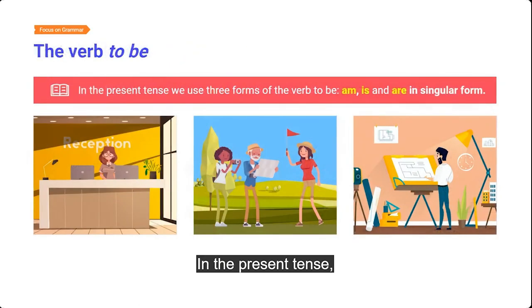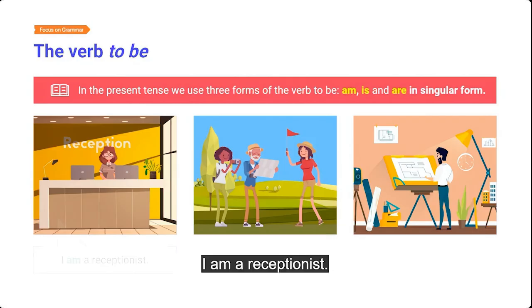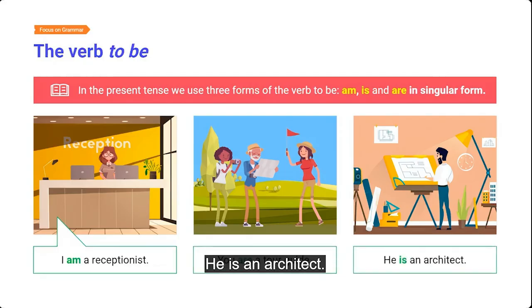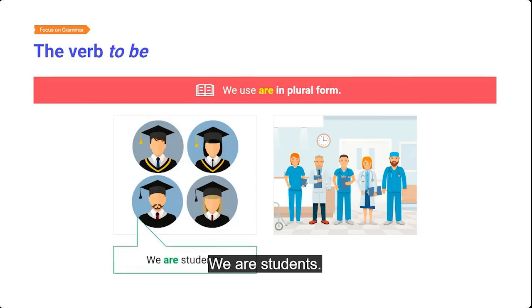In the present tense, we use 3 forms of the verb to be: am, is, and are in the singular form. I am a receptionist. You are a tour guide. He is an architect. We use are in plural form. We are students. They are doctors.